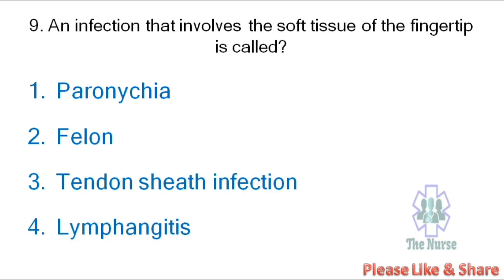Next question. An infection that involves the soft tissue of the fingertip is called: paronychia, felon, tendon sheath infection, lymphangitis. The correct answer is felon.